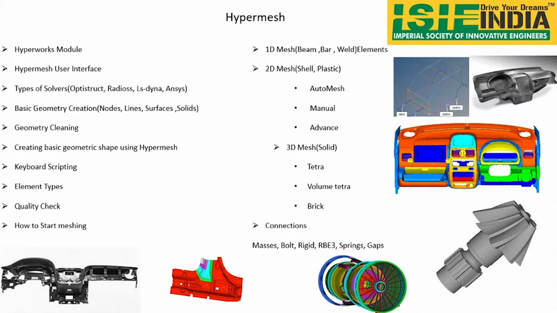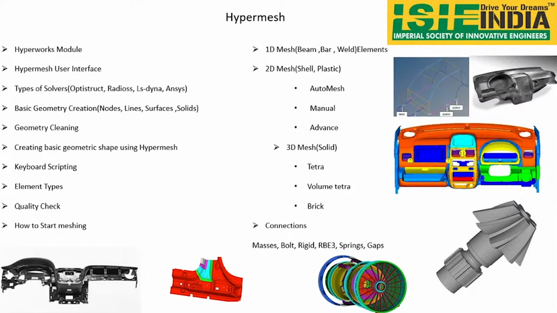After that we will be discussing how to create the geometry and how to shape the geometry. So these are geometry and importing. Next, coming to the scripting. Keyboard scripting is very, very important in HyperMesh. Why? Because we have to be very fast while performing. You have to script your keyboard according to your requirement. Suppose you are doing meshing, your keyboard must be very fast, with all the controls under your fingers. So we are going to teach you how to script your own keyboard, your own keys, your own shortcuts.